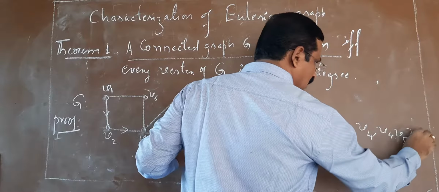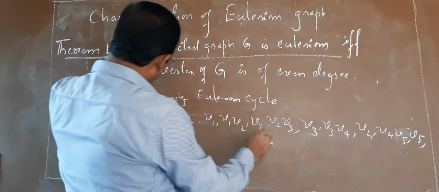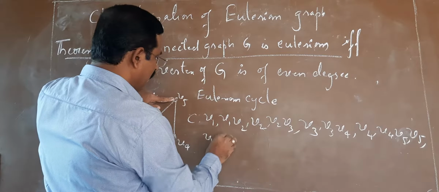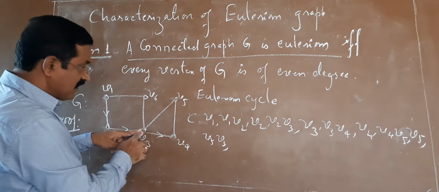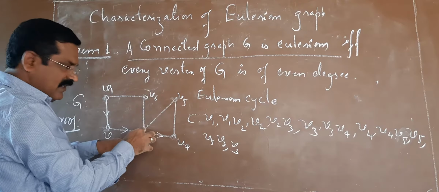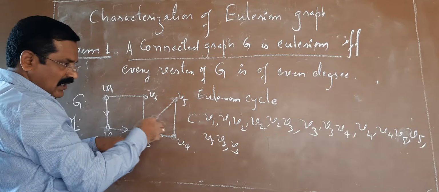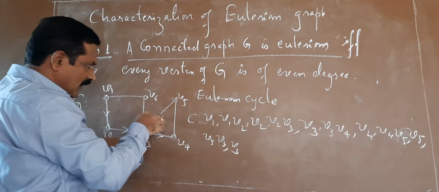Then we have reached V5. Then again V5, V3, V5, V3. Again we have reached V3. Now you are going in this way. It implies this is 1 degree, this is second degree, or totally you can say 2 degree. Each occurrence contributes 2 to the degree.